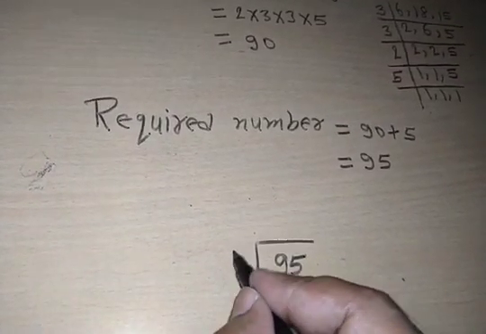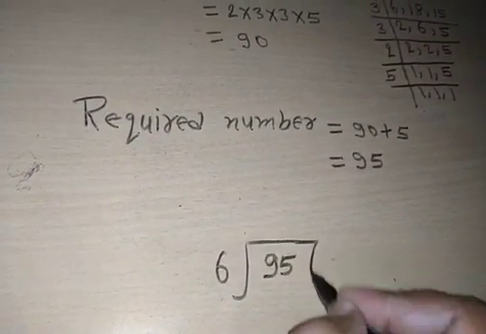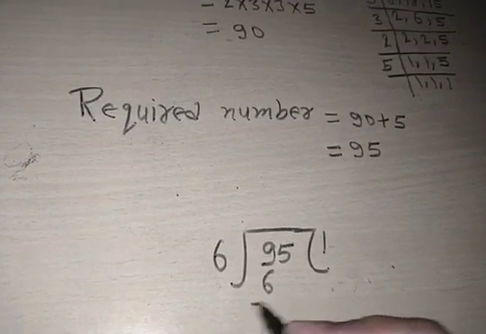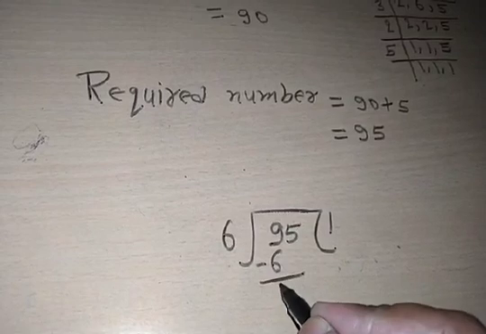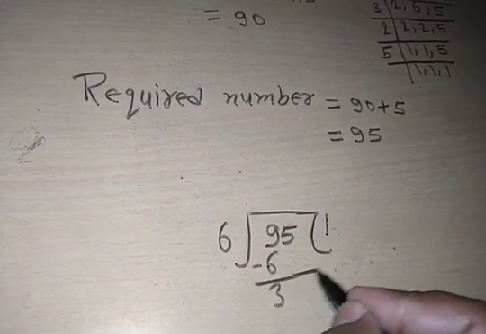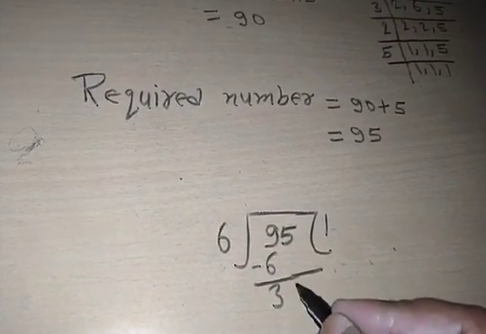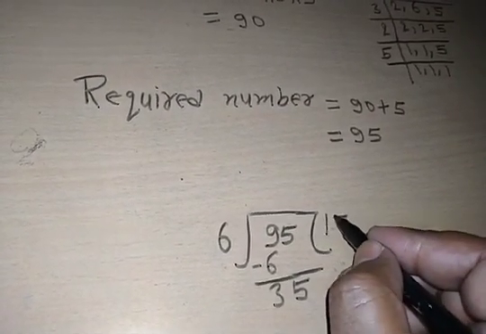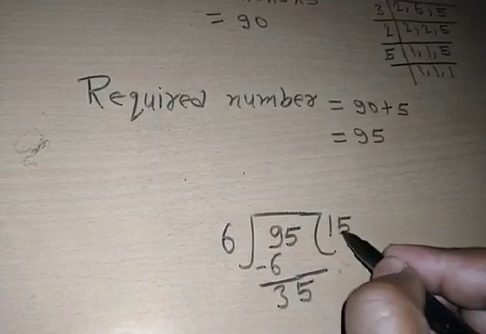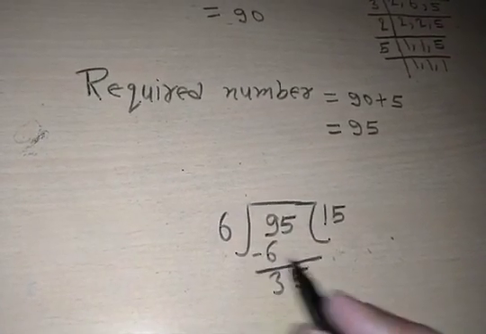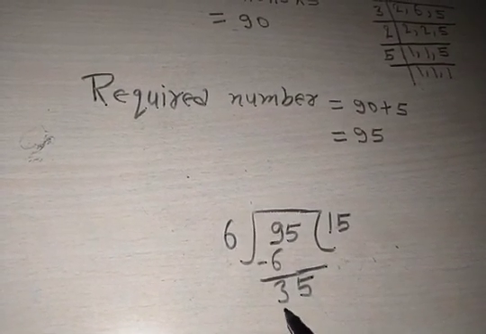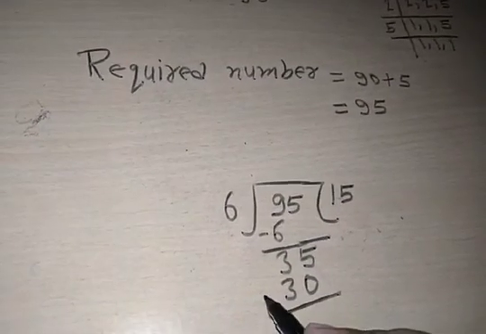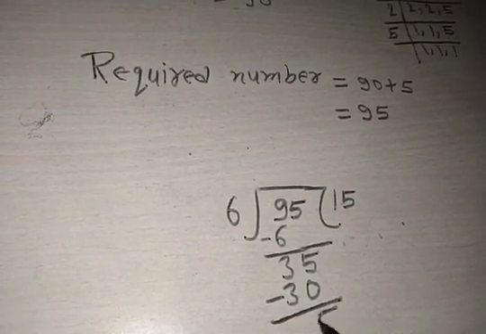What is the remainder we obtain? Okay, 6 ones are 6. So here we subtract and obtain 3 and bring down this 5, so it becomes 35. 6 fives are 30. Okay, so what is the remainder? 5.